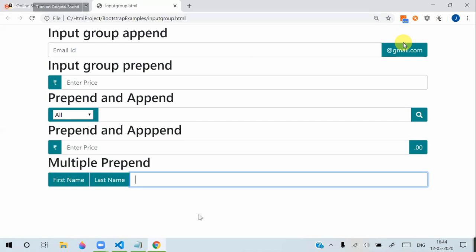You can use that Bootstrap drop down, so then it will display in a Bootstrap drop down style. Actually, we don't prefer to use select inside these input groups. If you want a drop down, you can put a Bootstrap drop down. That will give a good appearance for drop downs.